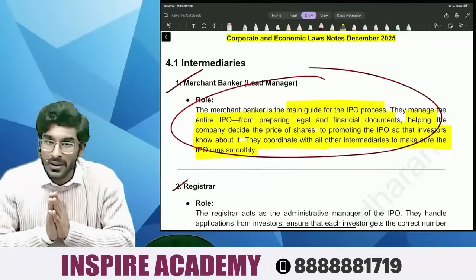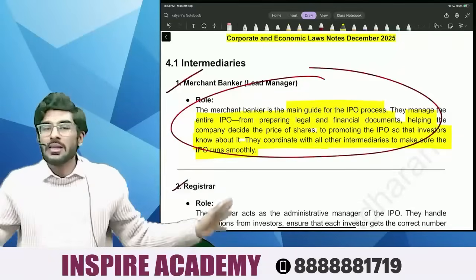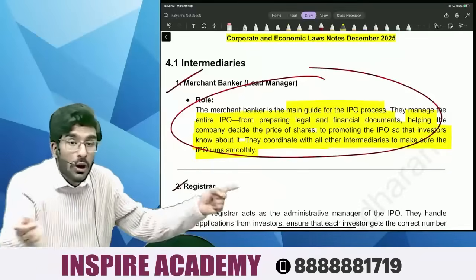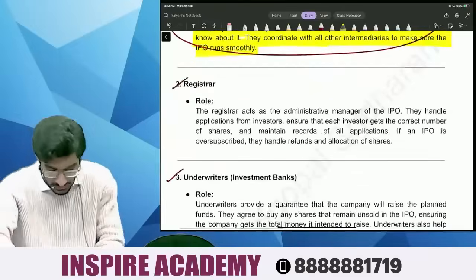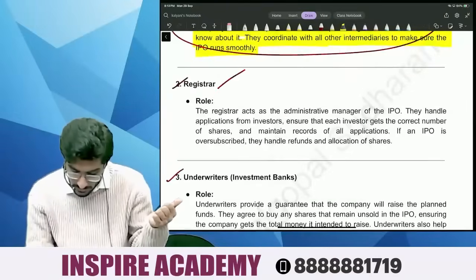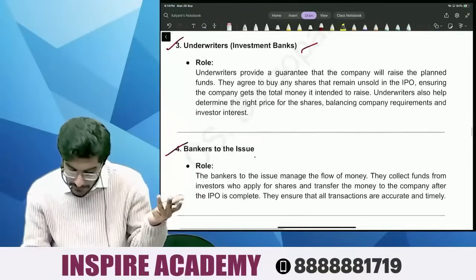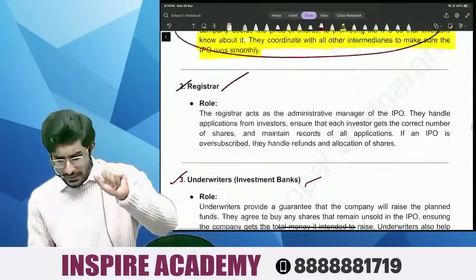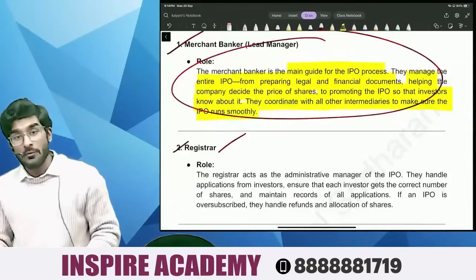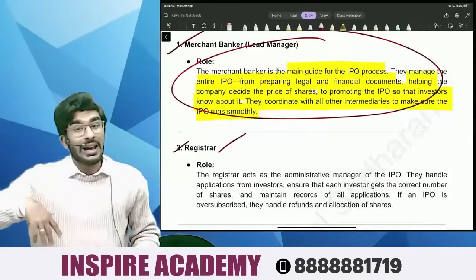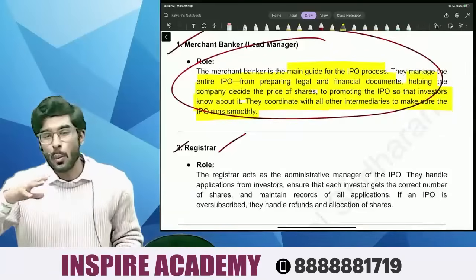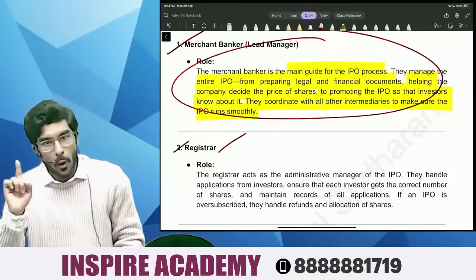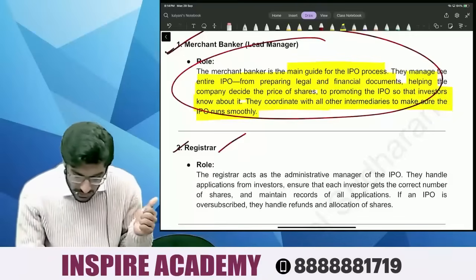Now people, the merchant banker cannot do all these things alone. They also require intermediaries. Now who coordinates with the intermediaries? Like the registrar, underwriters, bankers to the issue, syndicate members. Okay, we'll understand every single thing in detail. It is the job of the merchant banker to make sure that they are very properly coordinating with all the intermediaries. Very simple, people. So the merchant banker is done.